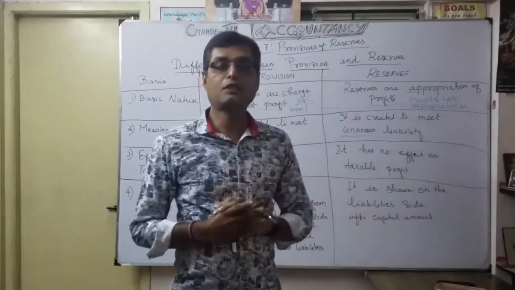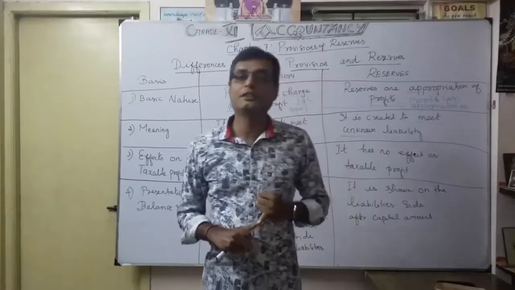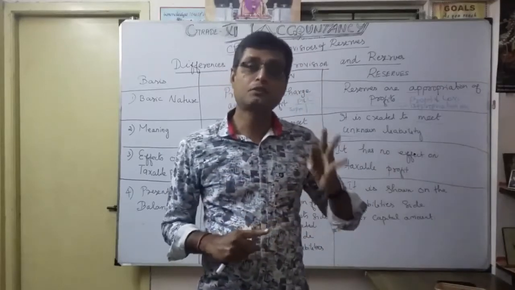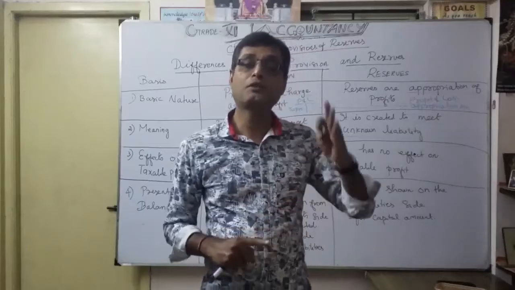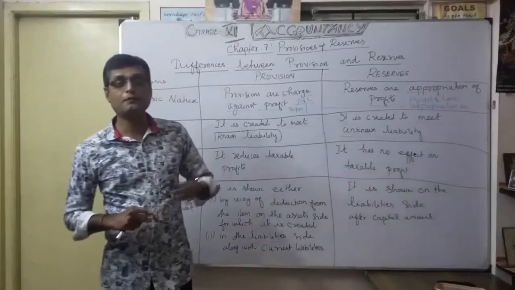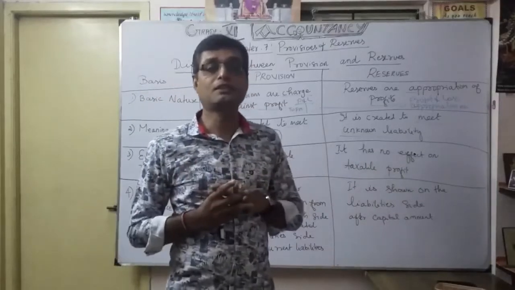We discussed totally five provisions, correct? Anyway, we want to show provision for depreciation, then provision for doubtful debts, then provision for discount on debts, then provision for what? Taxation. That is very, very important. Understood? So these types of provisions, you want to show.